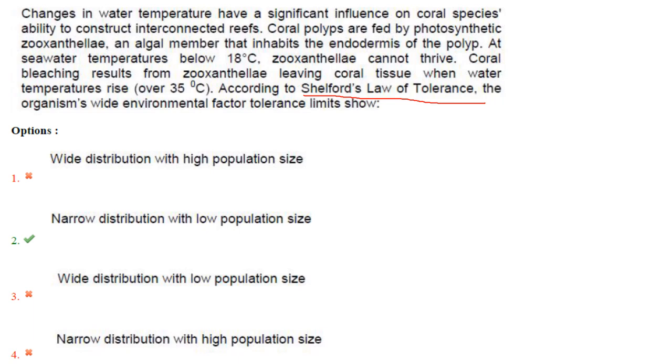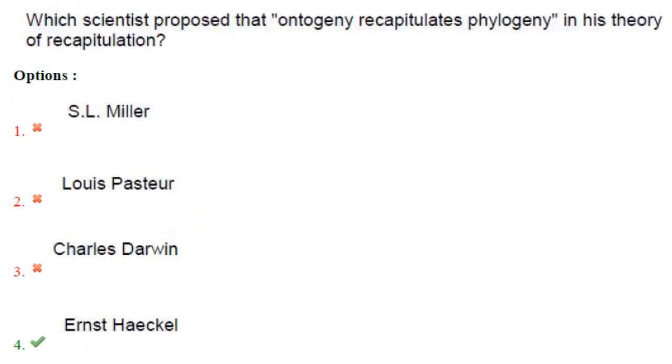So they have only a narrow range of temperature. So they have narrow distribution with low population size. So answer here is option 2.